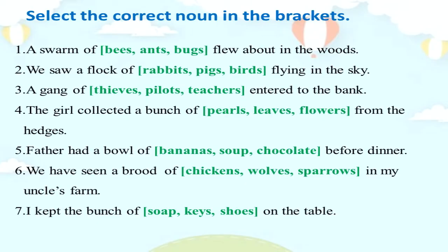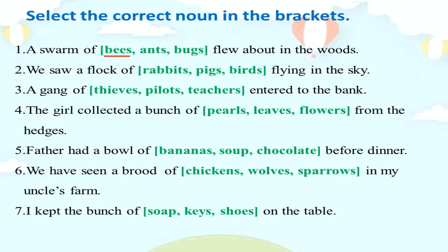Okay. Shall we check the answers, children? Look at the first sentence. A swarm of bees, ants, bugs flew about in the woods. What is the word that goes with a swarm of? Yes, a swarm of bees flew about in the woods.